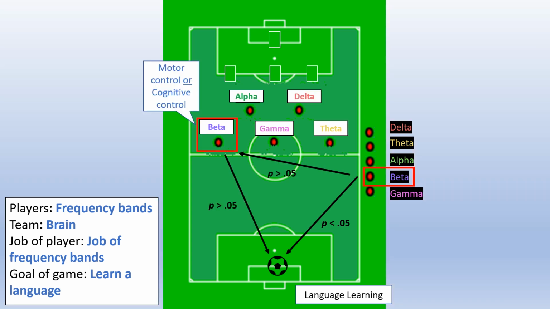The goal of this study was to understand what the beta measured at rest is doing on the field during a language learning game. Using a mediation analysis, we tested two hypotheses: that resting state beta related to individual differences in motor control or cognitive control, and that those predicted language learning. What we found was that resting state beta was not related to individual differences in motor control and cognitive control, and subsequently that individual differences in both controls did not predict language learning.